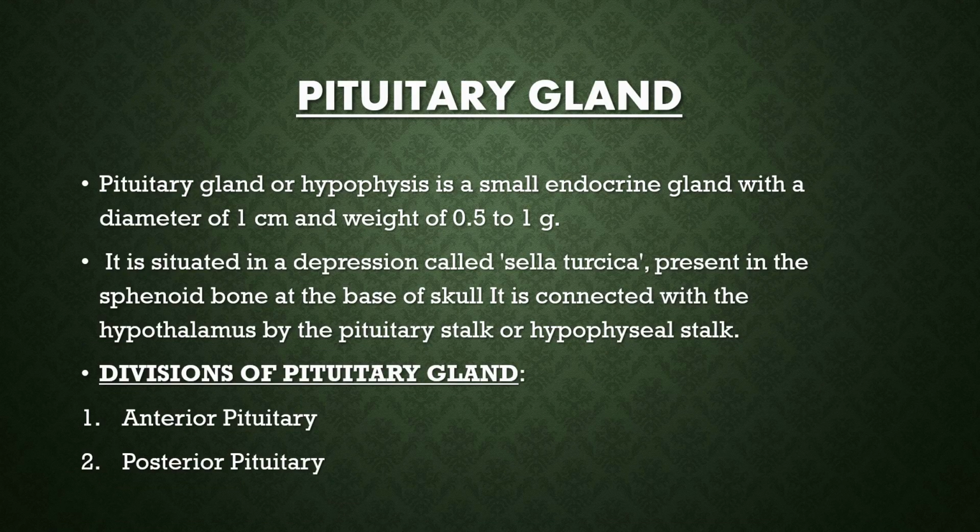The first gland that we are going to discuss today is the pituitary gland. So what is the pituitary gland? The pituitary gland is a small endocrine gland with a diameter of 1 centimeter and a weight of 0.5 to 1 gram. It is situated in a depression called the sella turcica. Very, very important. What is the sella turcica? It is present in the sphenoid bone at the base of the skull. You all have read what the sphenoid bone is in human anatomy. It is connected with the hypothalamus by the pituitary stalk or hypophyseal stalk.